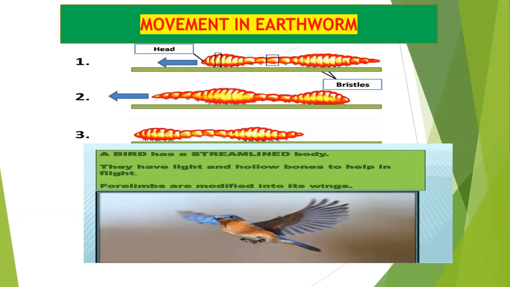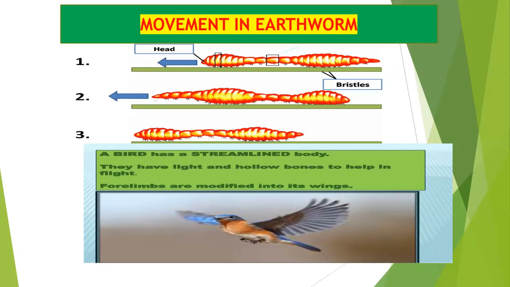An earthworm moves by lengthening and shortening its body alternately, by using the circular muscles and longitudinal muscles respectively. To move forward, the earthworm contracts the circular muscles of the front segment, due to which the front part of its body becomes long. The bristles of the front part are withdrawn from the ground, and the back part of the earthworm's body remains fixed to the ground by bristles.